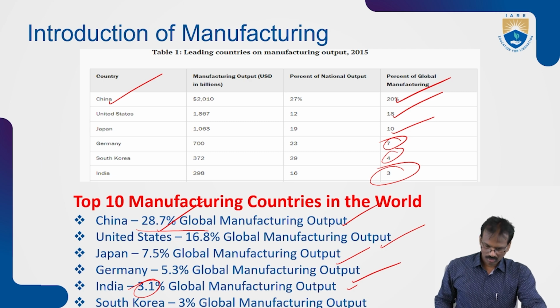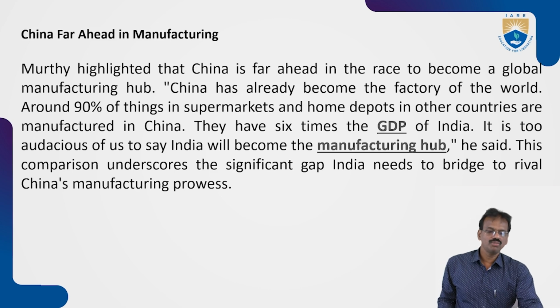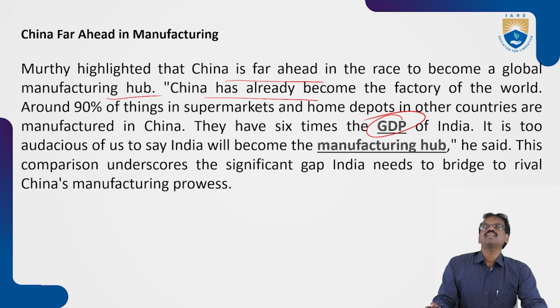Narayana Murthy sir, the co-founder of Infosys, commented on the importance of a manufacturing hub in India compared to China, and on the GDP of India and China. Murthy sir highlighted that China is far ahead in the race to become the global manufacturing hub. China has already become the factory of the world.